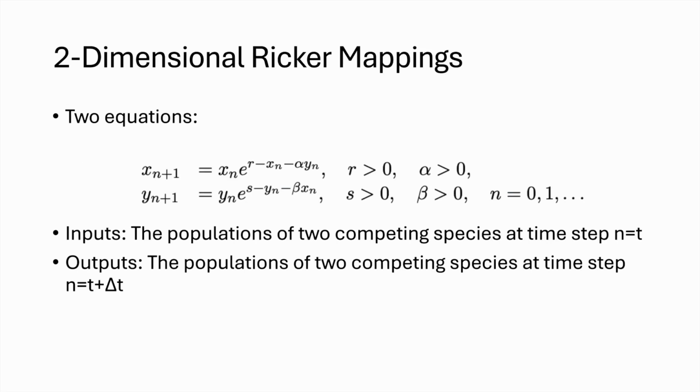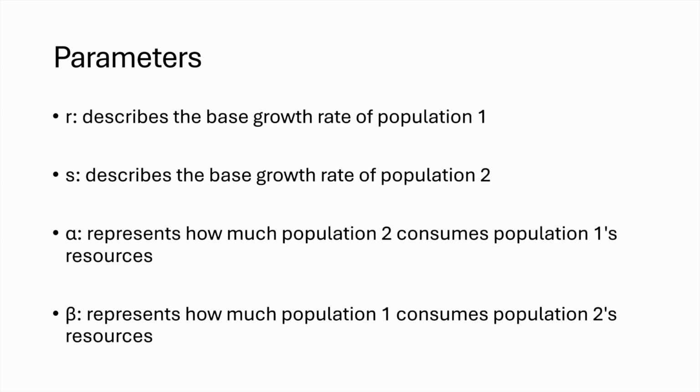Let us now consider two-dimensional Ricker mappings, which is what our research focused on. These mappings are similar to the one-dimensional Ricker mapping, but now they consist of 2 equations, which each take in the populations of 2 different species as inputs and output the future populations of both species. Any Ricker mapping has 4 parameters. R and S describe the base growth rates of the populations, and alpha and beta represent the degree of competition between the species.